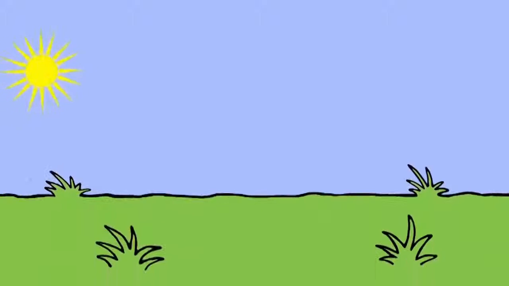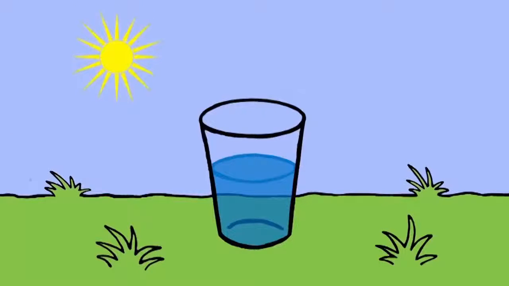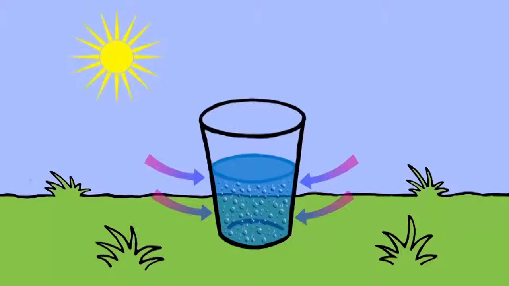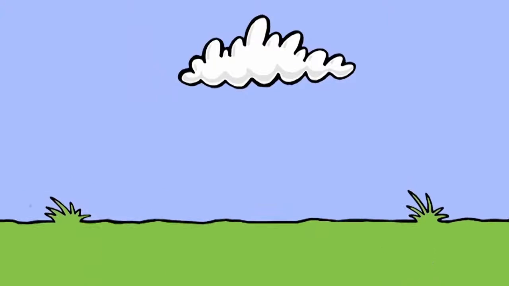You can see this effect for yourself. Take a cold glass of water and place it outside. Water vapour will condense on the outside of the glass. The water does not leak through, it came from the warm air and is condensed on the outside of the cold glass. Once all of the water is collected in the cloud, you know what happens next.